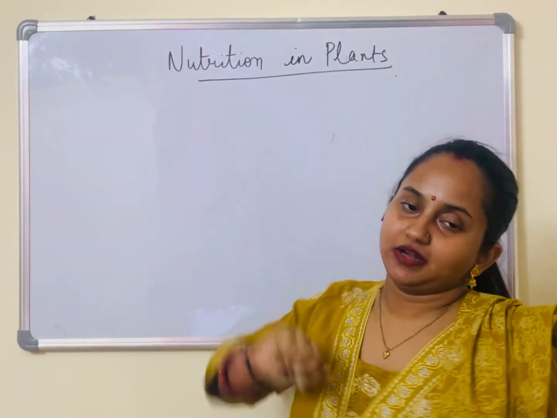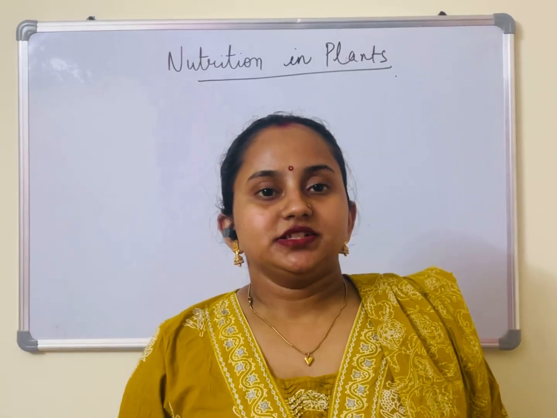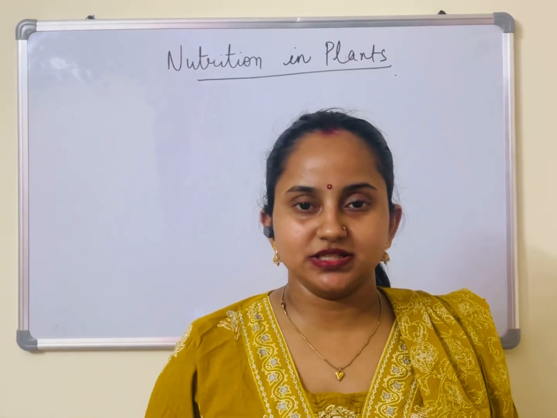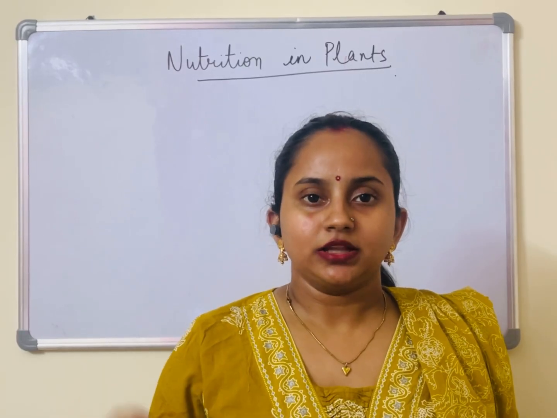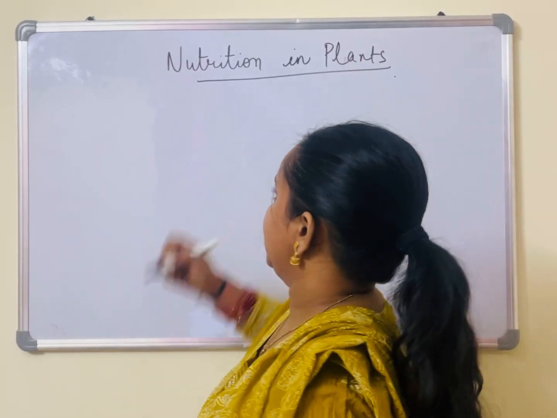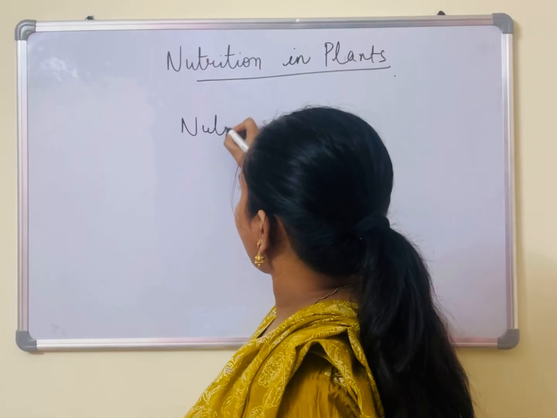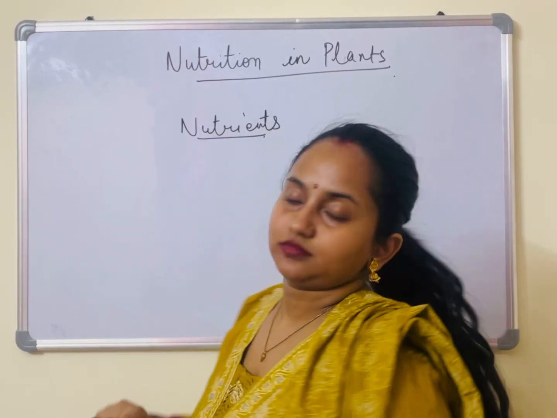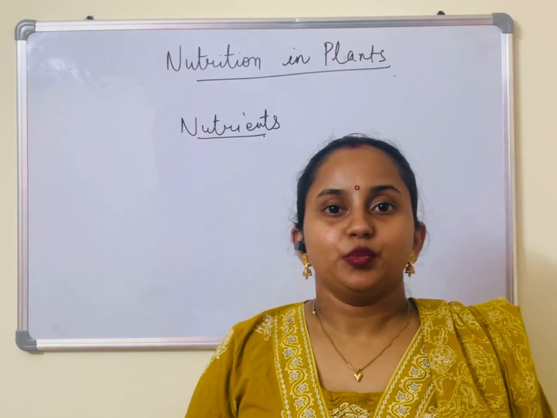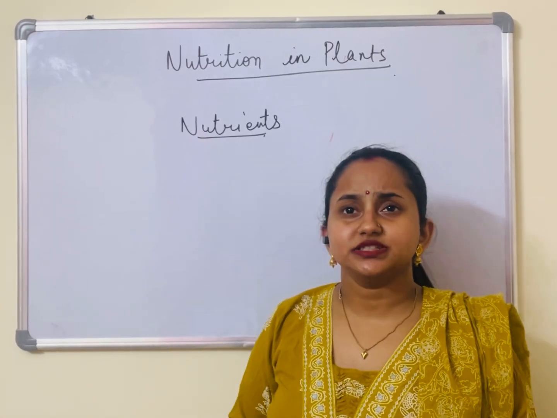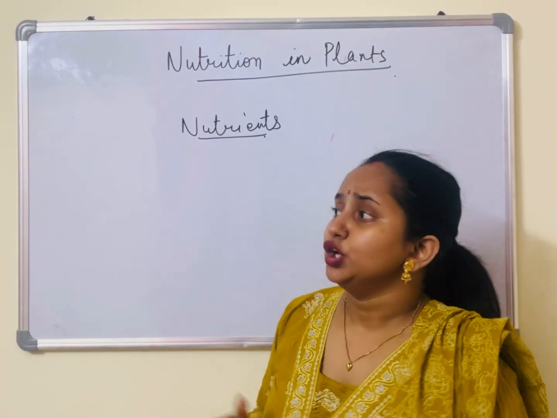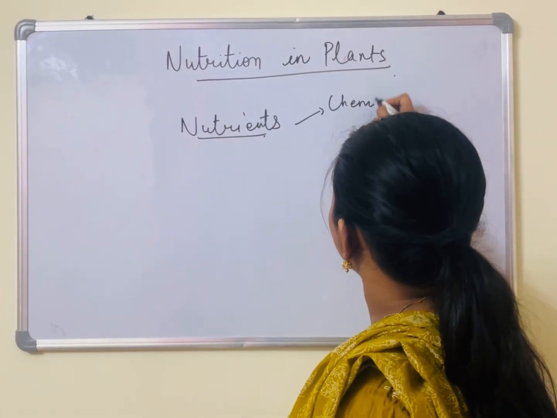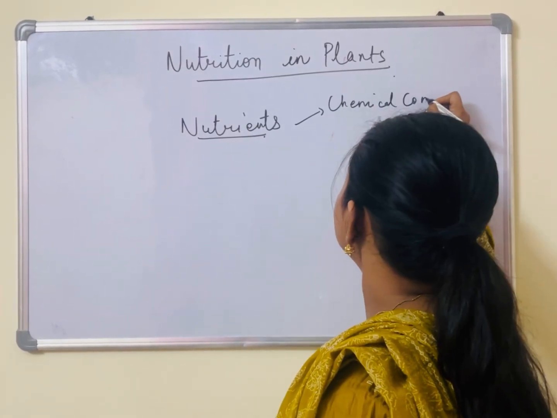Nutrition in plants. So my very first question to all of you, I want you to answer it in the comment section: what do you mean by nutrients? We have come across, and we do study this, that nutrients are very important chemical compounds present in food.